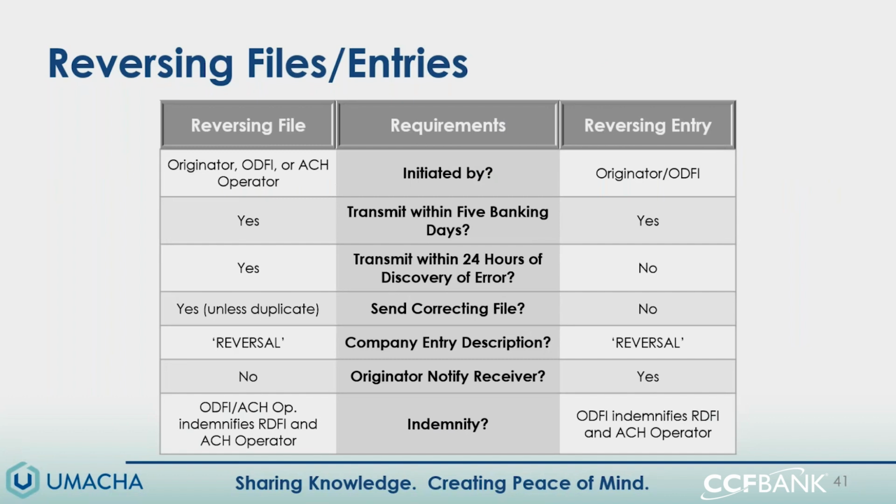All right, timing here. The timing to transmit our reversing file is within 5 banking days of the settlement. So if we don't discover the error until beyond that 5 banking day period, we cannot do a reversal. 5 days is the outside maximum for both the reversing file and the reversing entry. Now, when it comes to a reversing file, we have an additional requirement to transmit within 24 hours of discovery. So once we figure out that there's an error, we have 24 hours, not to extend beyond that 5 banking day period that we just talked about. That's for a reversing file. In reality, the sooner the better.